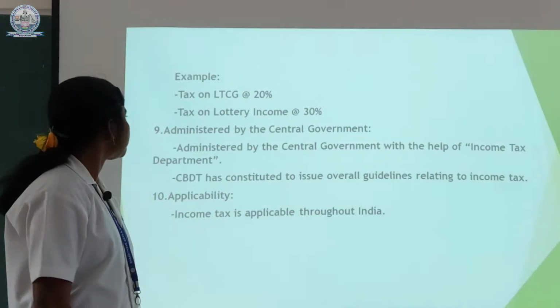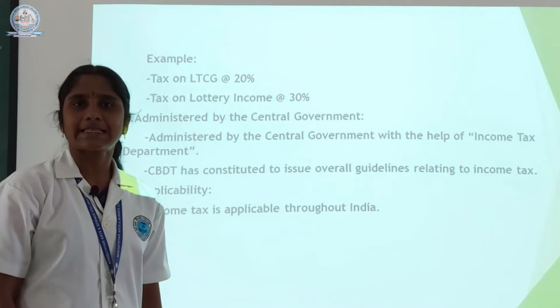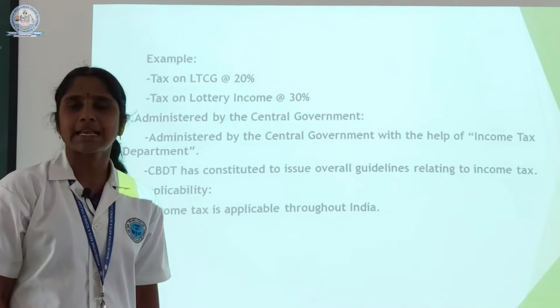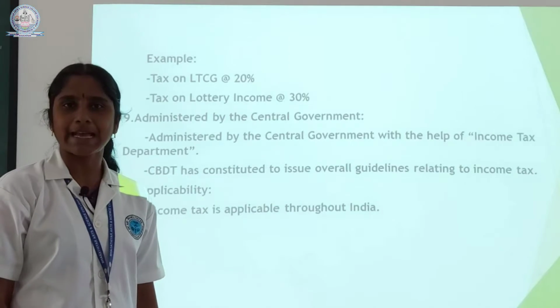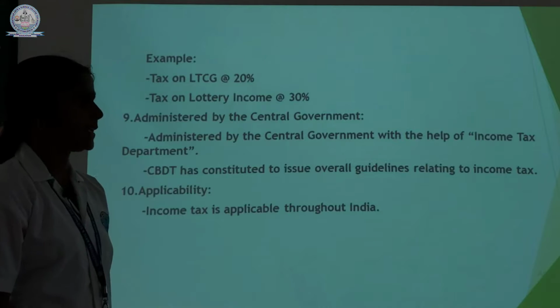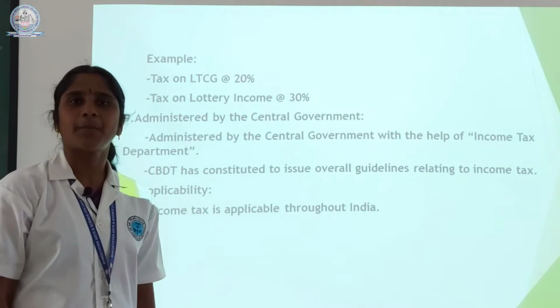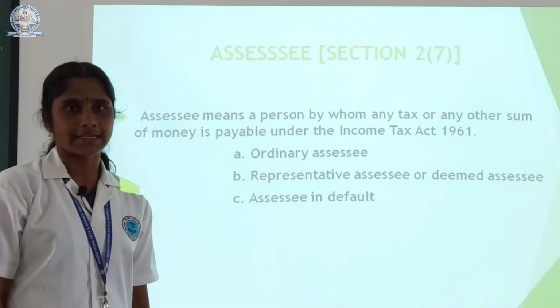The next one is administered by the central government. The income tax collection process is administered by the central government with the help of the income tax department. Then the last feature is applicability. Income tax is applicable all over India, including Jammu and Kashmir.